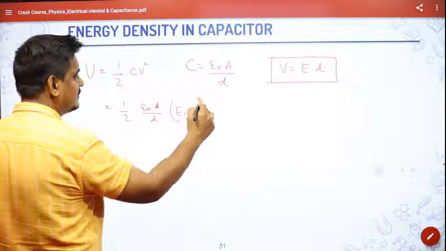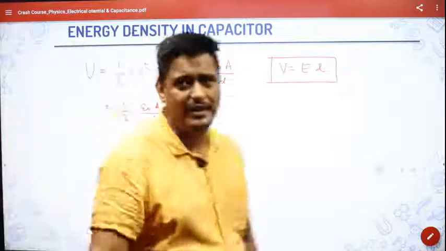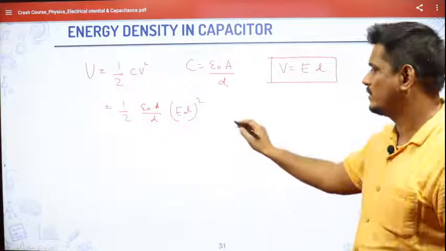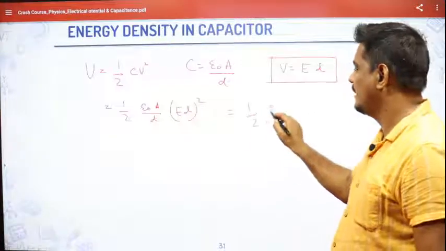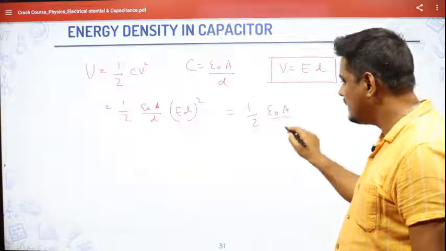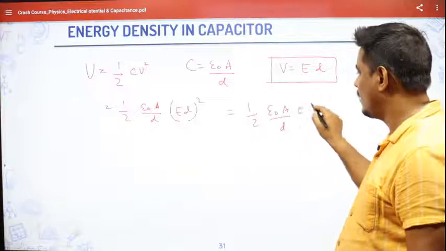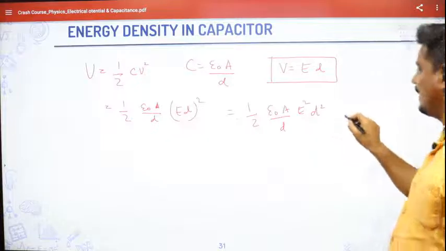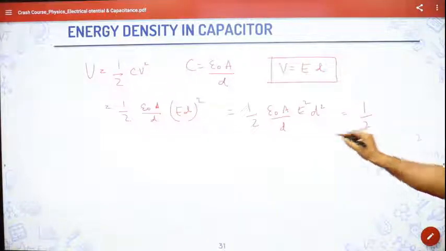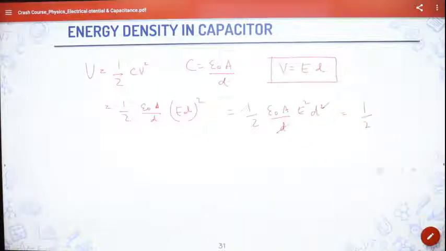So epsilon naught A by D into ED square. So it will become equal to half epsilon naught A by D into E square D square, and this D will get cancelled. You will get 1 by 2 epsilon naught A E square D.